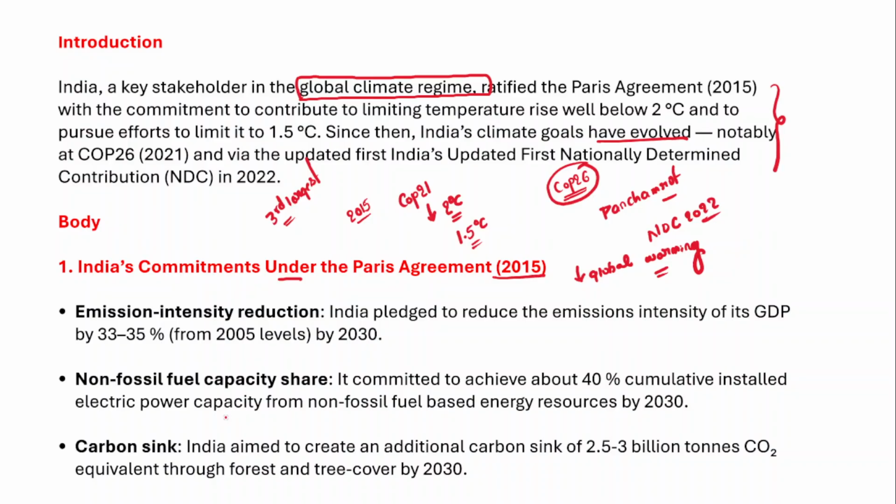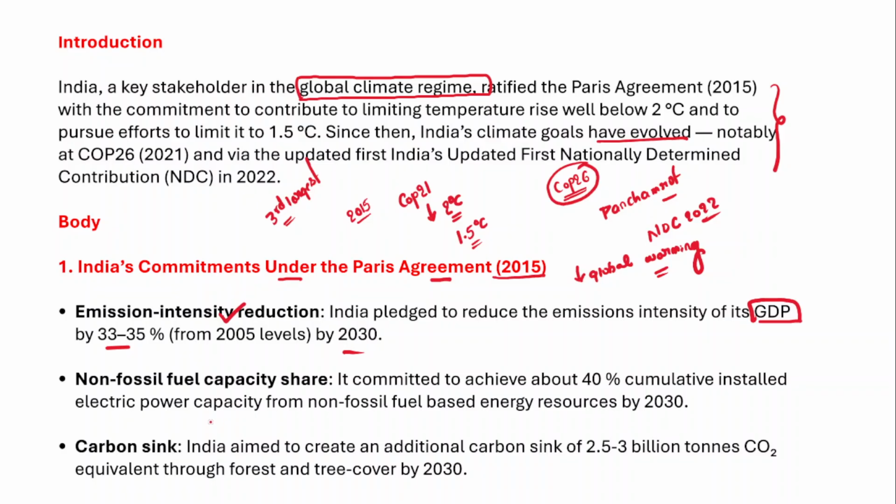Firstly, India aimed at emission intensity reduction. As a responsible stakeholder in the global climate change regime, India pledged to reduce the emission intensity of its GDP by 33 to 35% compared to 2005 levels by the year 2030. So the overall emission intensity of India's economy will be substantially reduced as part of India's commitments under the Paris Agreement.